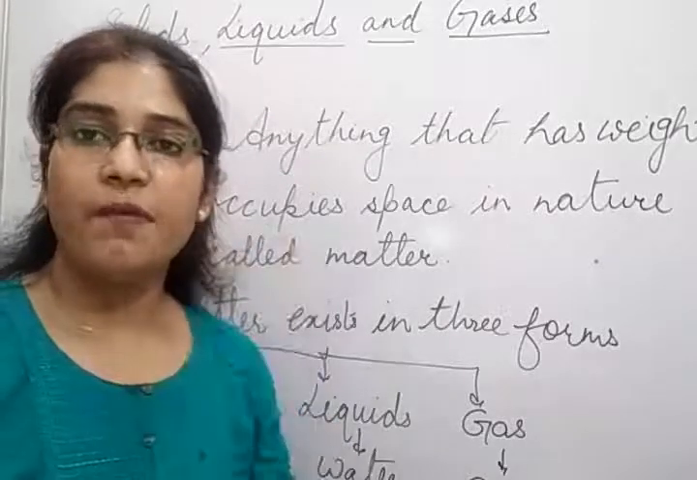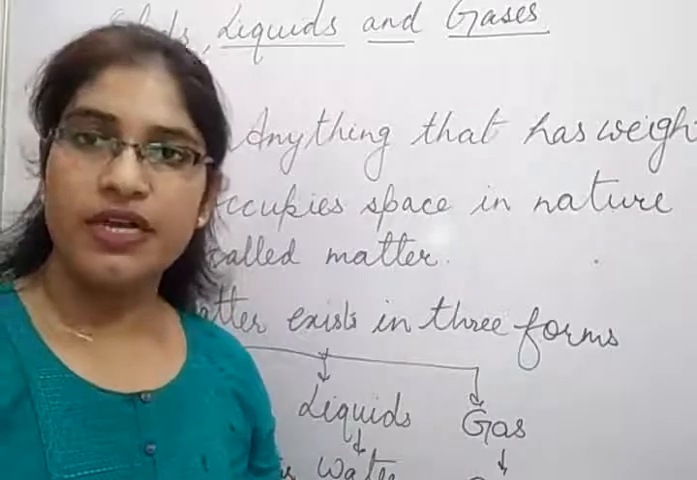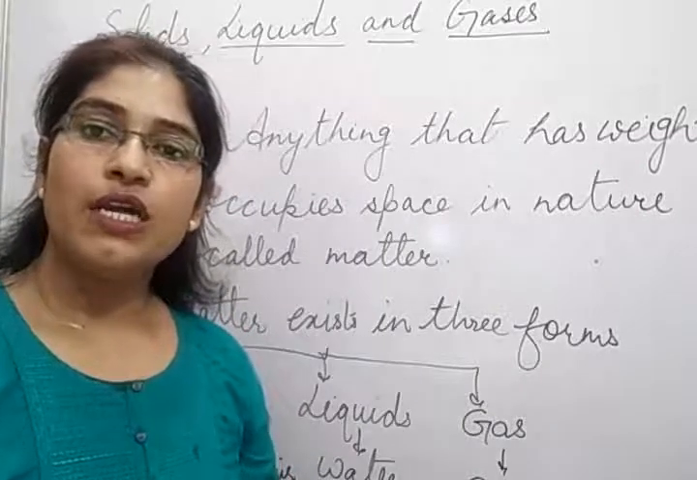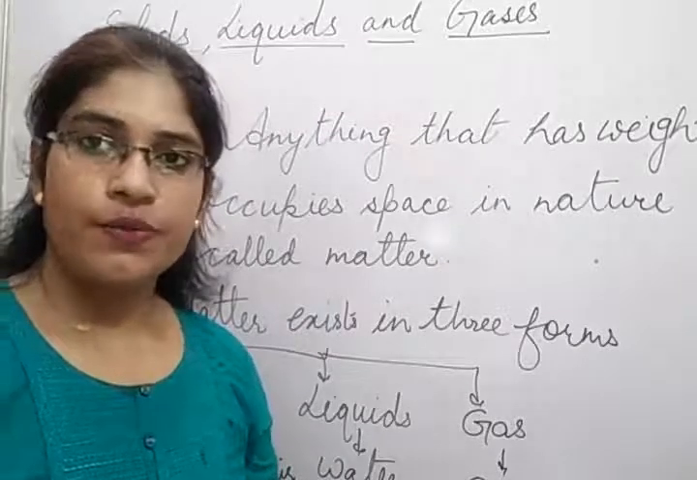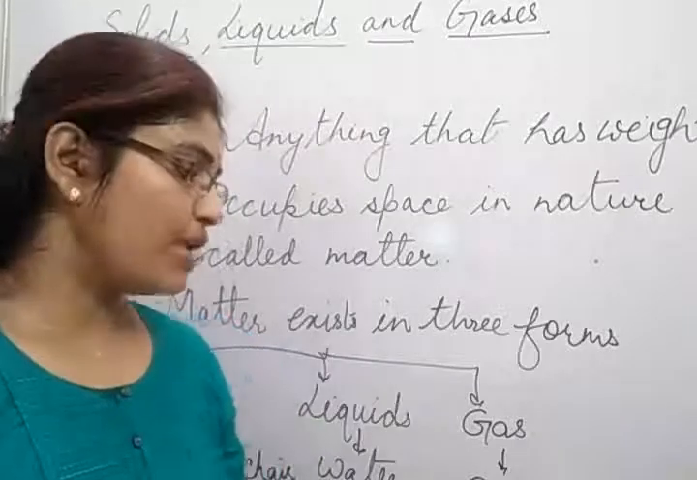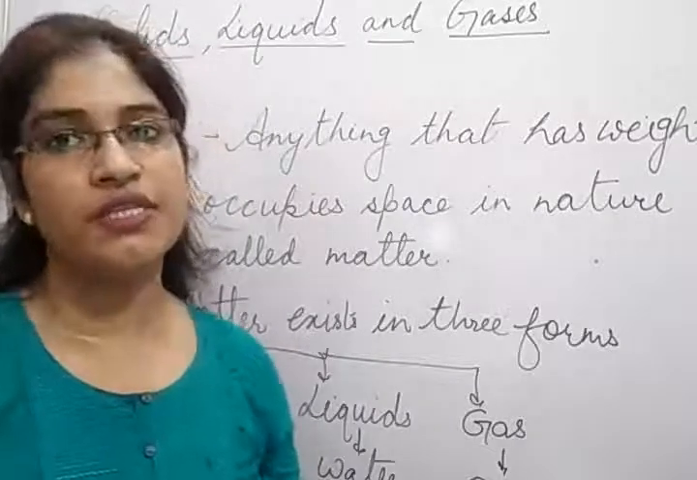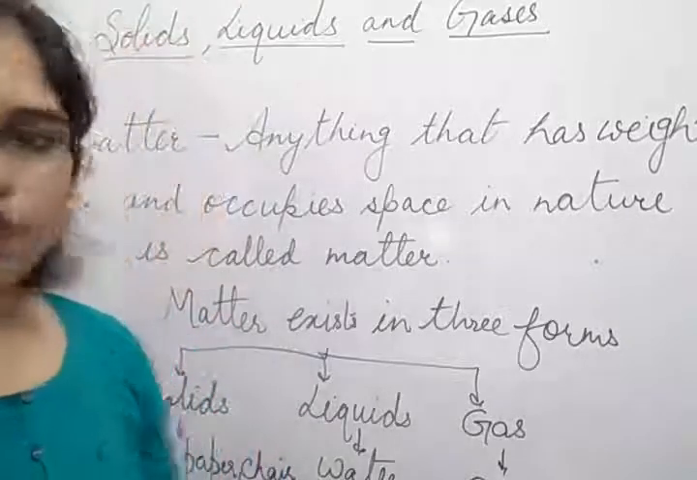Pen, paper, chair, box, wood: these things are examples of solid things. Water, milk, juice: these things are examples of liquid things. And oxygen, carbon dioxide, nitrogen, helium: these things are examples of gaseous things.